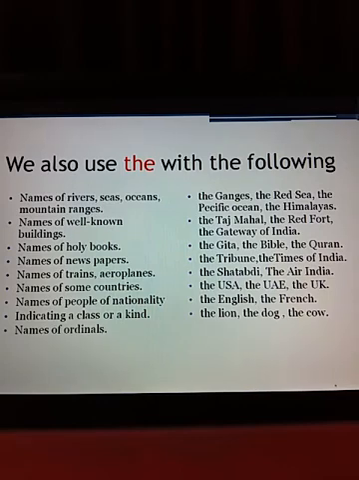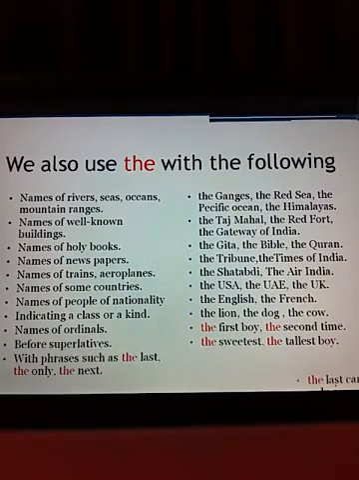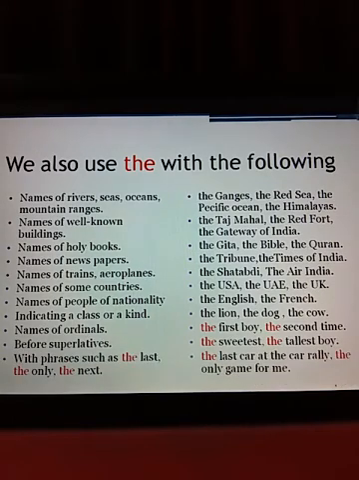Names of ordinals. Ordinal numbers are the first boy, the second, the third, the fourth, the fifth, the sixth. These are all ordinal numbers. You must have done in maths also. Before superlative degree. Superlative, the sweetest, the tallest, the shortest.